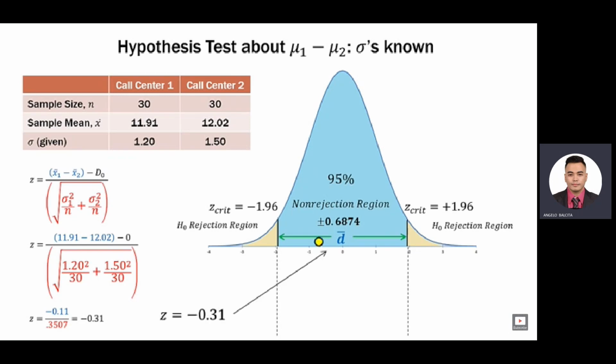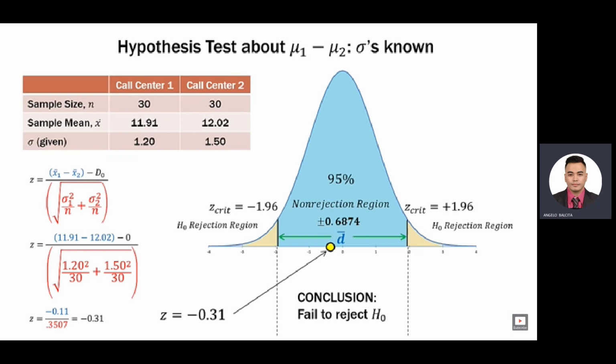So the z of negative 0.31 falls about right there, where the yellow circle is. It's about a third of the distance from 0 to negative 1 standard deviation in the sampling distribution. Because remember, we said that the distance there is one standard error. So what do we do here? Well, the conclusion is we fail to reject our null hypothesis because this falls in the non-rejection region, in the blue region.